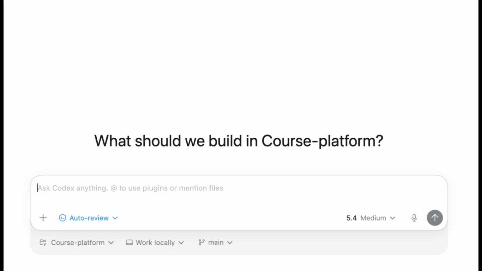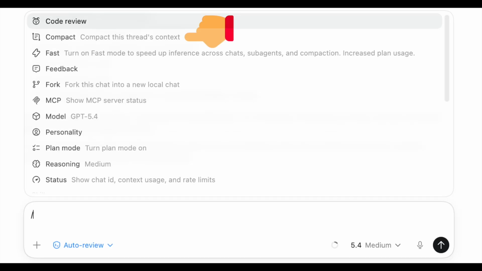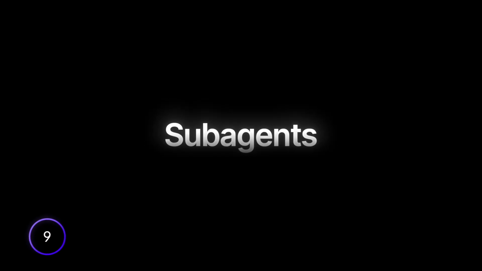The 8th thing I wish I knew about earlier are slash commands. If you simply enter a slash, like we did with /plan earlier, a lot of otherwise hidden features show up. This lets you change things like personality and even compact context on command if you're a hardcore user. The 9th tip is the coolest one.